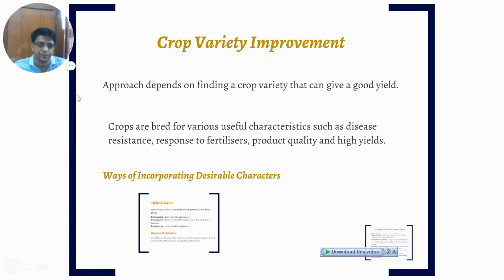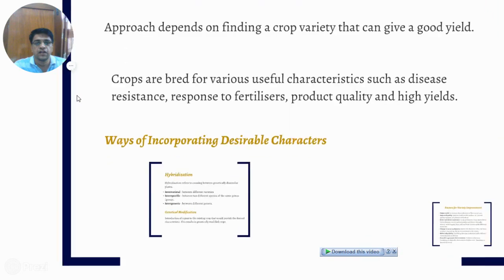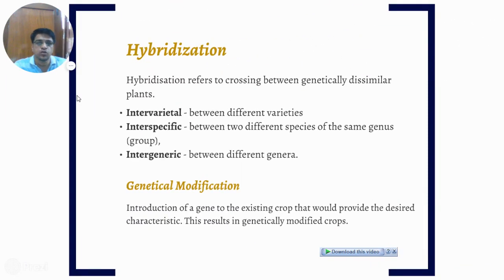Now, what are the various methods to improve the variety? First one is hybridization. It refers to the crossing between genetically dissimilar plants. For example, intervarietal, that means crossing between two different varieties.